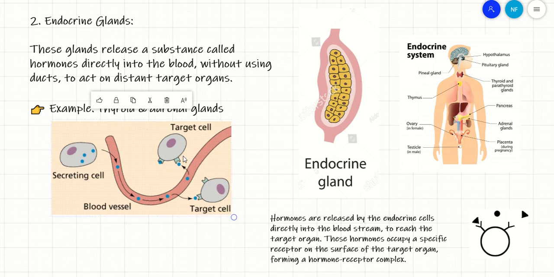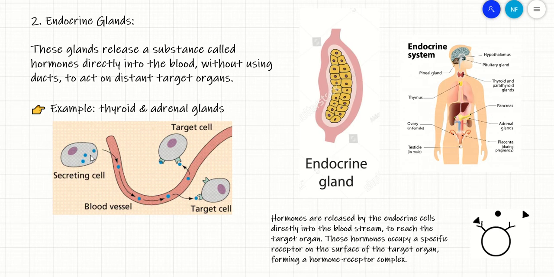Yani we can see here we are having a secreting cell, yani an endocrine cell, producing a hormone. The hormone directly moves through the bloodstream, in order to reach the target cell, the organ that it is meant to work on. So this target cell, once the hormones reach the target cell, they are occupying specific receptors on the surface of the target cell. So hormones are released by the endocrine cells directly into the bloodstream to reach a specific organ which is called the target organ that they act on.